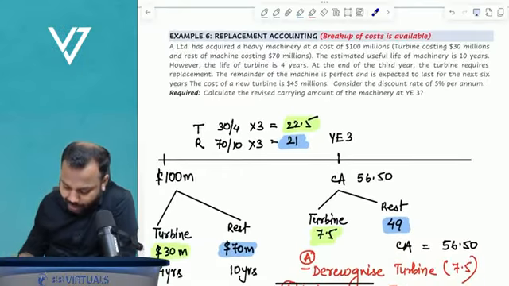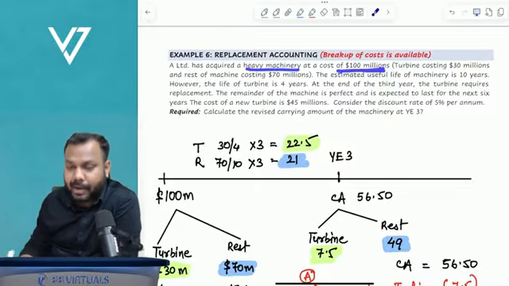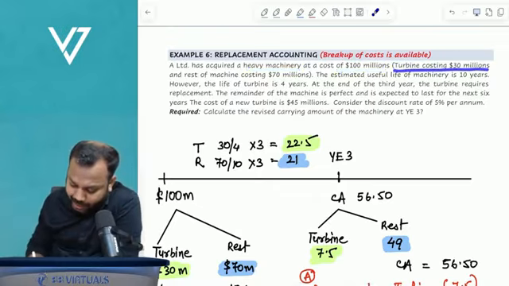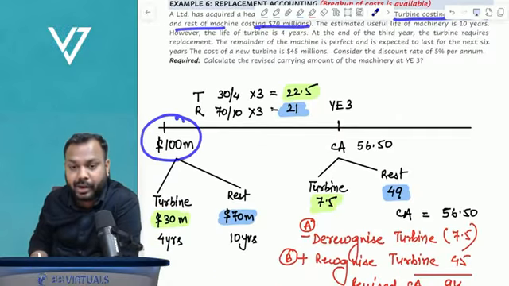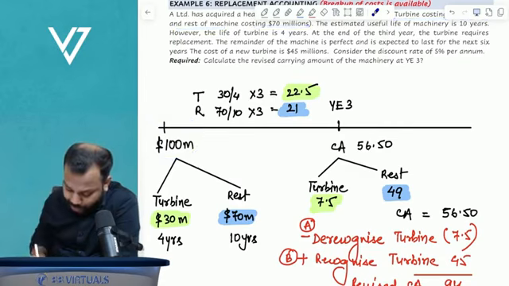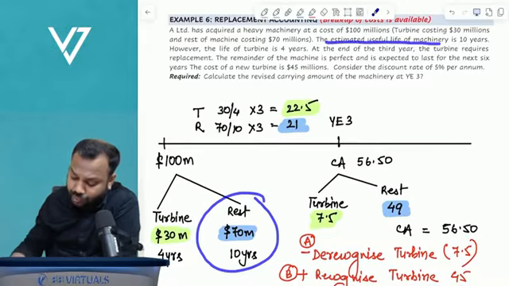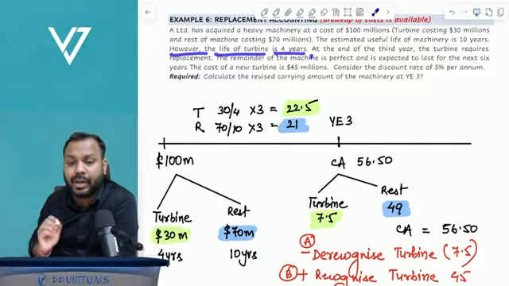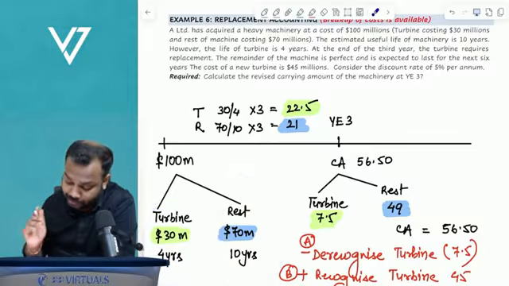A Limited acquired a heavy machinery at a cost of $100 million: turbine costing 30 million and the rest of the machine costing 70 million. So the machine was purchased for 100 million, with two components, turbine of 30 million and the rest of the machine for 70 million. The estimated useful life of the machinery is 10 years. However, the life of the turbine is only 4 years, and the rest of the machinery will have a life of 10 years.